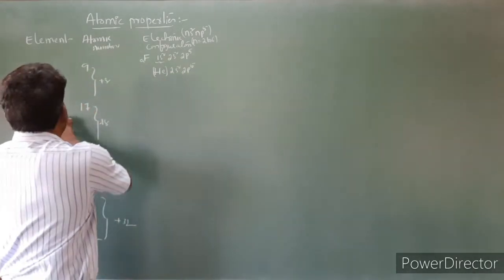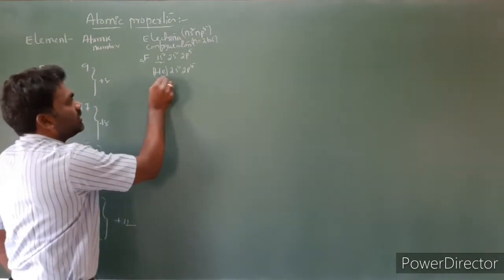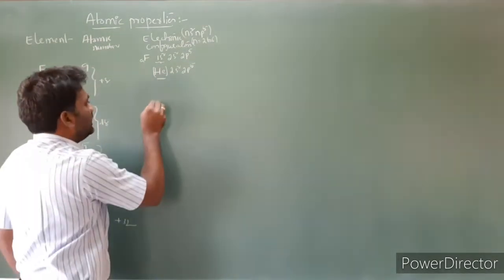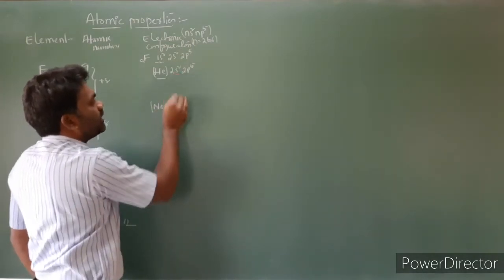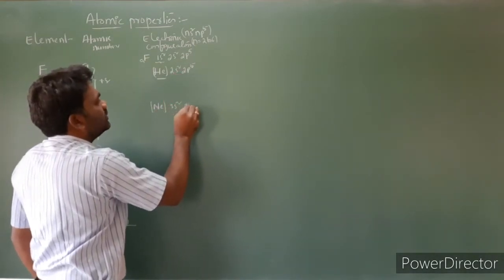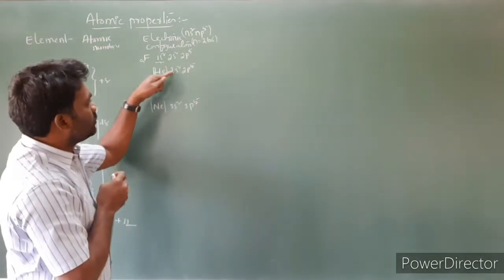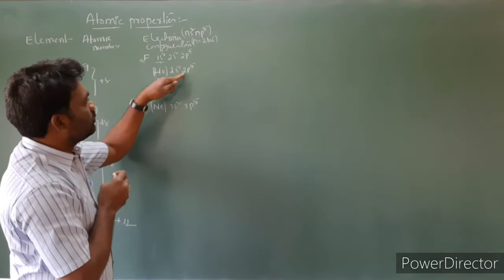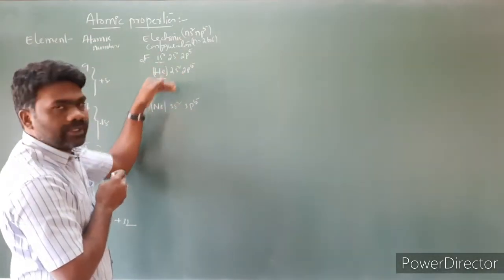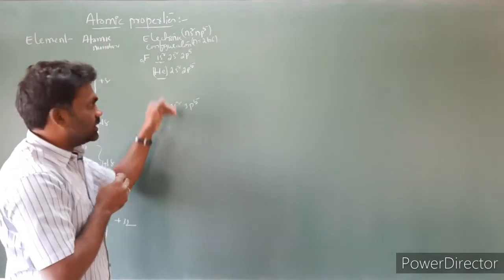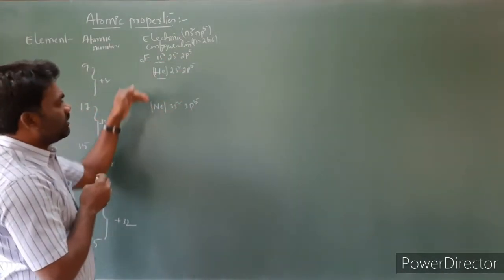Next, chlorine, atomic number 17. After helium, which noble gas do we take? Neon. After helium we will get neon. Then 2 will become 3: 3s2, 3p5. One shell we have to increase, so 2 to 3. 2s2 becomes 3s2, 2p5 becomes 3p5. The principal quantum number we have to increase because from top to bottom the number of shells increases. So neon, then 3s2, 3p5.